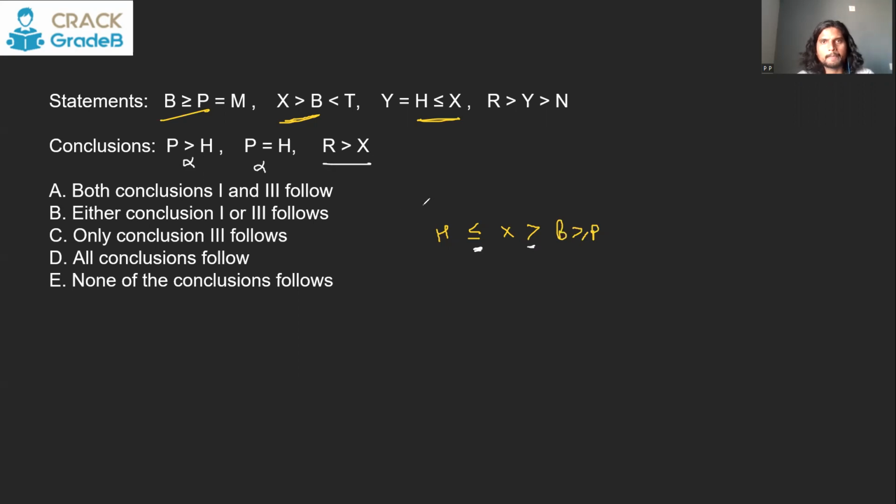R and X. So for R, we have to write this till Y. R is greater than Y. Then Y to X. Y is equal to H. H is less than or equal to X. There is a contradiction. This sign and this sign are in opposite directions. So between R and X, there won't be any conclusion like this. So that is also wrong. So none of the conclusions follow is the answer.